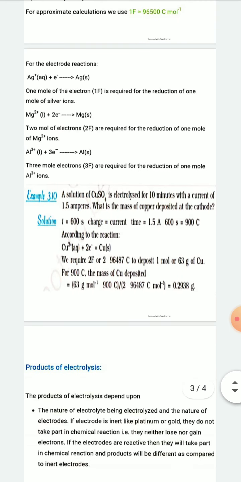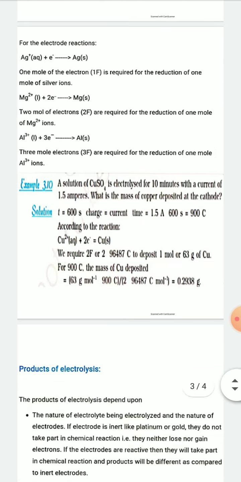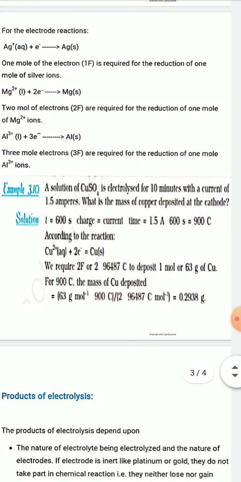Here one numerical problem is given. The question is, a solution of copper sulfate is electrolyzed for 10 minutes with a current of 1.5 ampere. So 1.5 ampere current is passing through a copper sulfate solution for 10 minutes. Now the question is, what is the mass of copper deposited at the cathode? So you have to calculate the amount of copper deposited at the cathode.